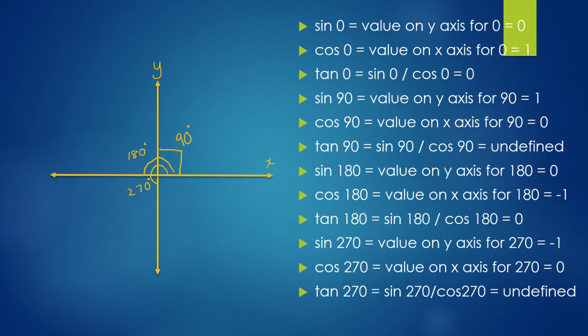Let's see sine 270. If you see the angle 270, it falls on the y-axis but in the negative direction. Hence, the value on the y-axis for 270 degrees is minus 1 and on the x-axis it's 0. Sine 270 becomes minus 1, cos 270 becomes 0 and tan 270 is undefined.